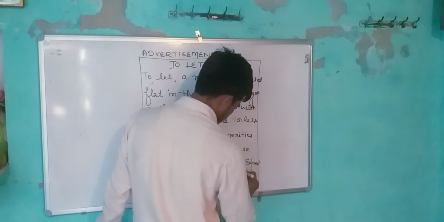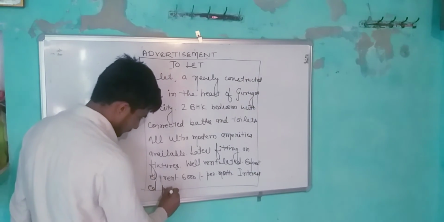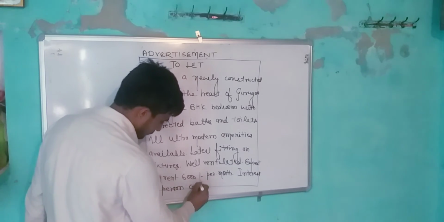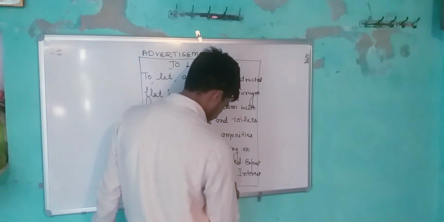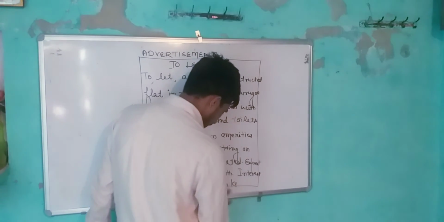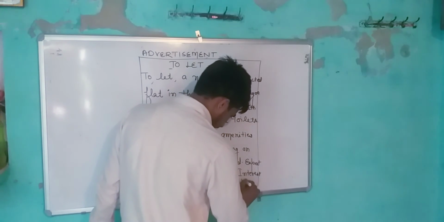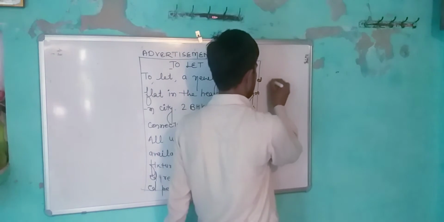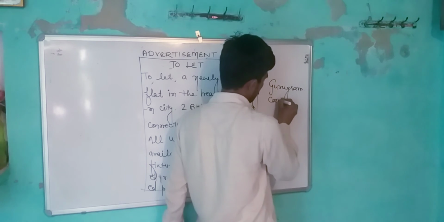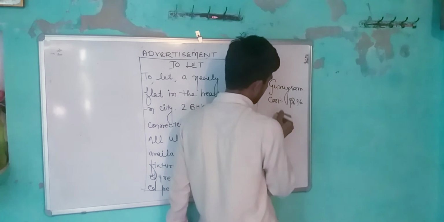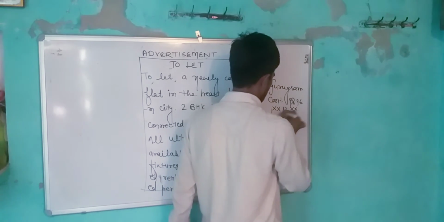Interested persons contact Manjeet Kumar, Gurugram, contact number 9896 cross cross 12 cross cross.